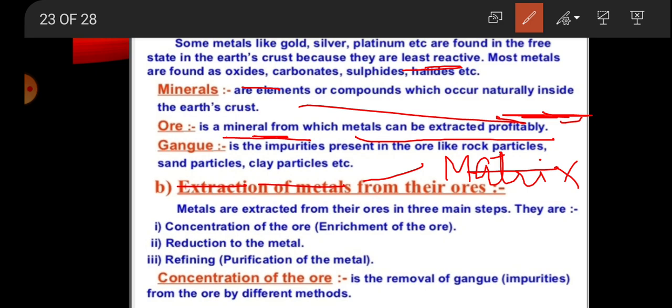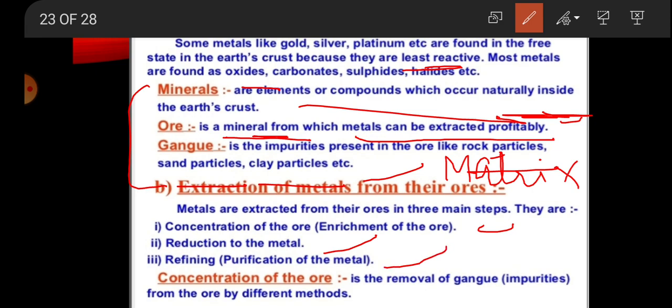Any metal does not exist in the pure form. It can have lots of impurities, so there is a whole process to extract a pure metal. So how can we extract it? First is the concentration of ore, then reduction of metal, then refining.